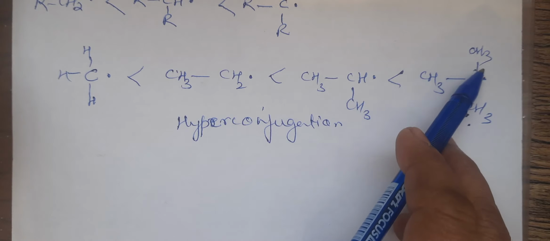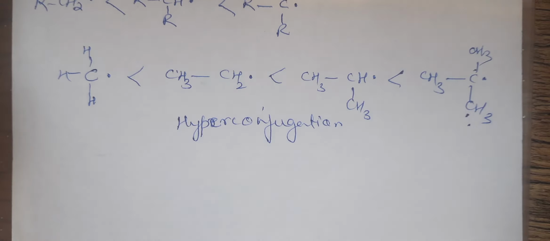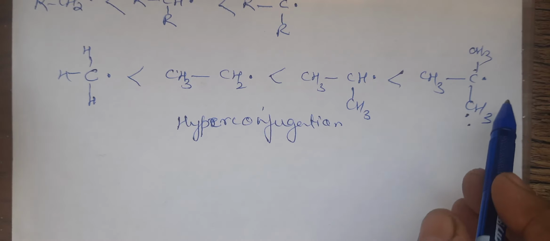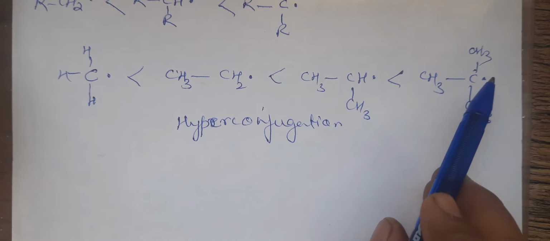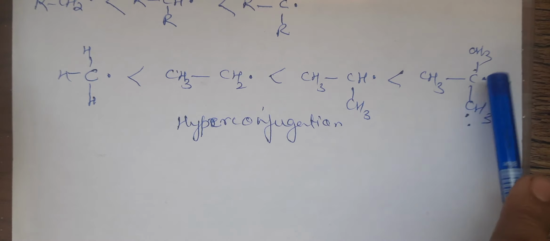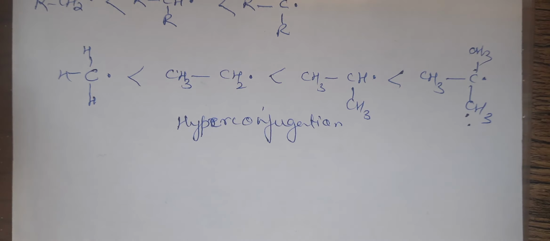When it is trying to take 1 electron from here, the free radical will be formed on this particular carbon atom, something like the no bond resonance form. So we will say that the greater the number of alkyl groups attached to the carbon atom bearing the odd electron, the greater will be the delocalization of the odd electron. The odd electron can go on various carbon atoms.